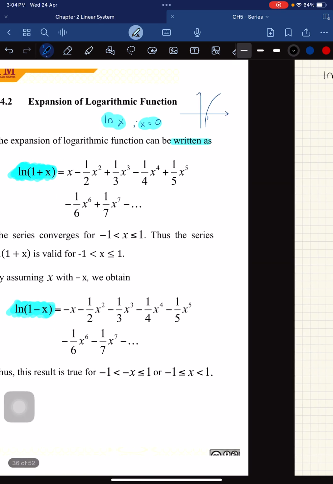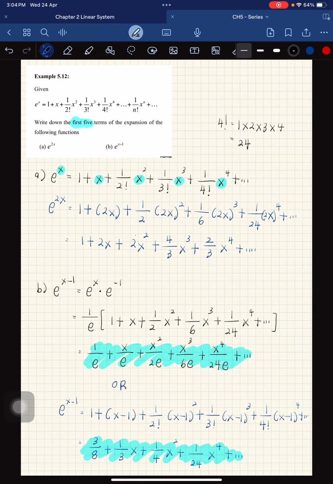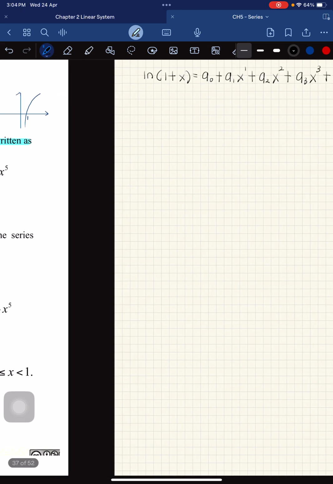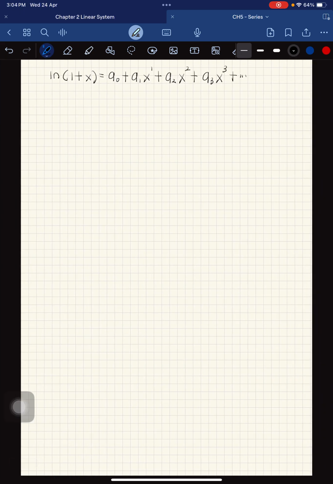So for ln, ln 1 plus x equal to a naught plus a1 x plus a2 x squared plus a3 x cubed plus and so on. Okay, so next, what you need to do, you need to differentiate. So the same technique that we did just now for the exponential here. So the same technique, you need to differentiate.